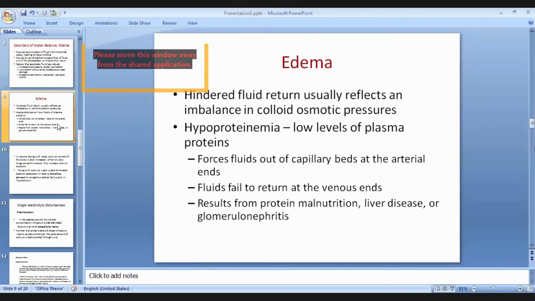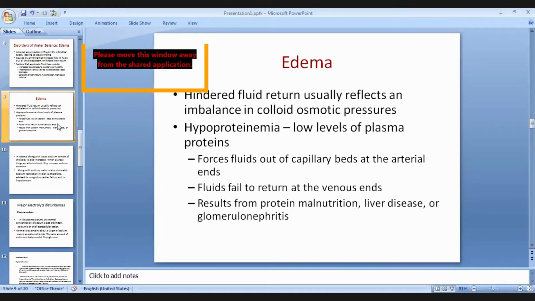When there is any hindered fluid return, it causes an imbalance in colloid osmotic pressure. So causes of that hindered fluid return include imbalance in colloid osmotic pressure. Hypoproteinemia, low levels of plasma proteins, also may be associated.